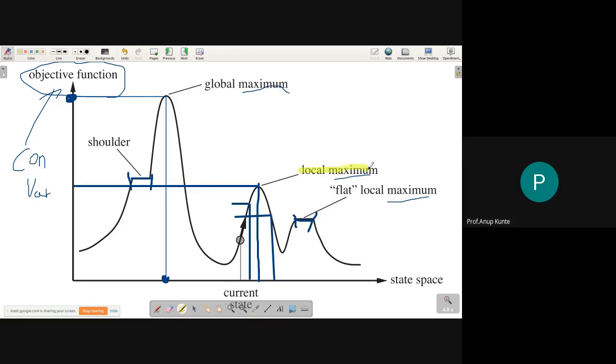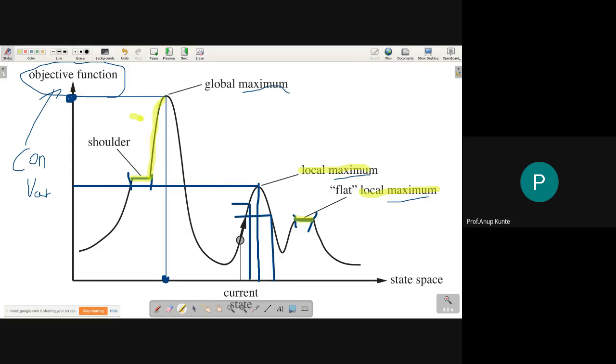Maximum. Similarly, this set of states are also local maximum in that particular locality, and these particular states are also local maximum in that particular locality. But as we can see, this is a flat local maximum. So there's a region, so the flat region itself is a local maximum, hence it is referred to generally as a plateau. Also, this is a plateau, but the difference between these two is that this plateau has a neck.